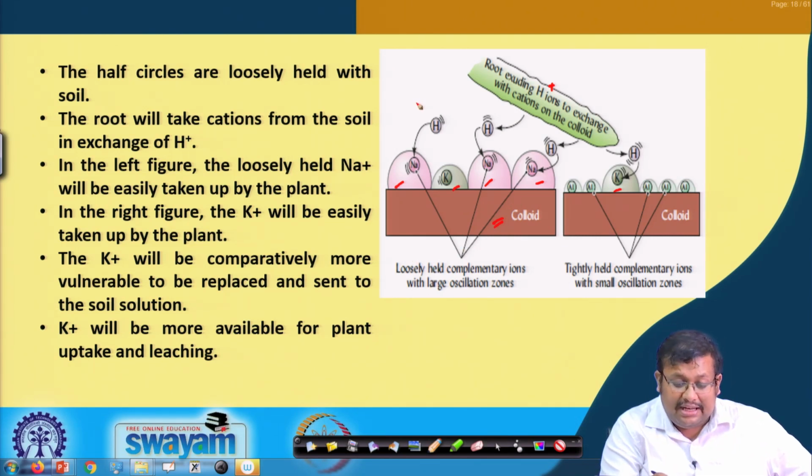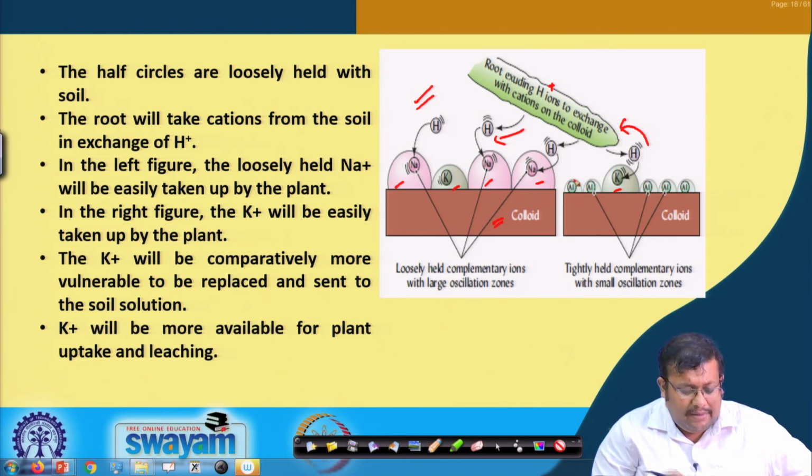In the left figure, you can see the loosely held sodium ions. The sodium is loosely held, so it can be easily taken up by the plant. In the right figure, the K+ will be easily taken up by the plant, and the K+ will be comparatively more vulnerable to being replaced and sent to the soil solution. So, K+ will be more available for plant uptake and leaching.